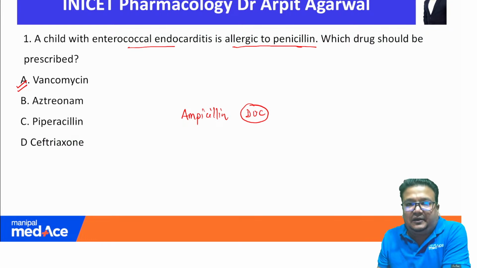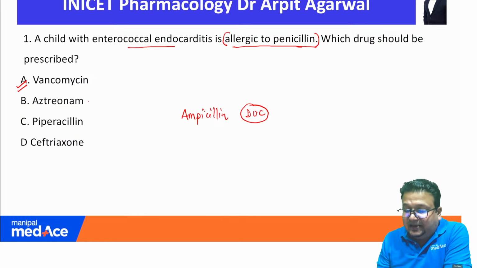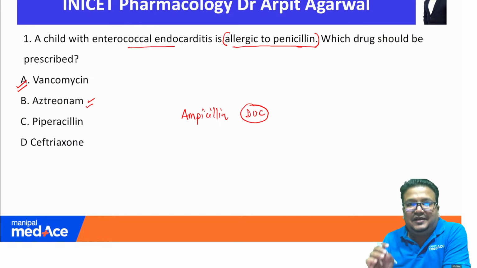Now, the question that arises, which confuses most of the students, is that if there is history of allergy to penicillin, then aztreonam is a beta-lactam antibiotic with the least cross allergy to penicillin. So why is aztreonam not the answer here? That is the concept we need to understand.